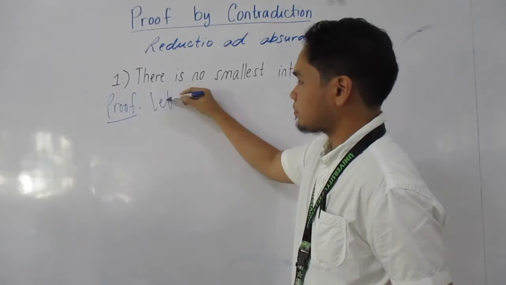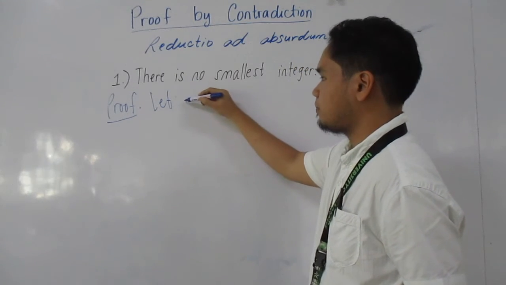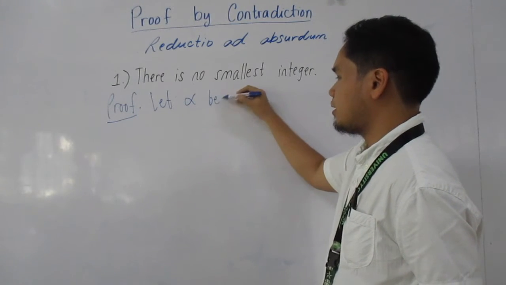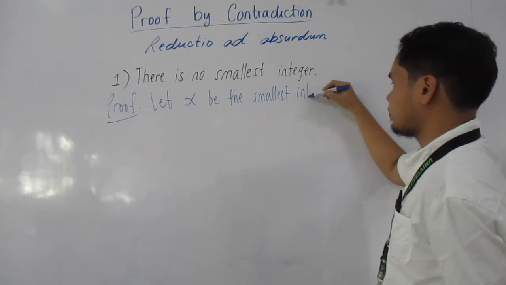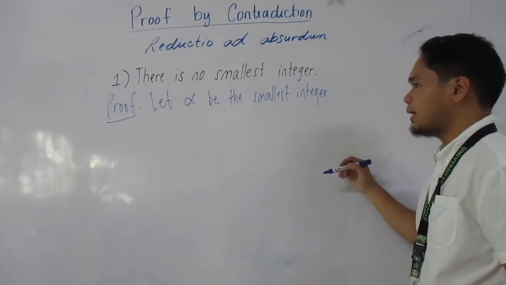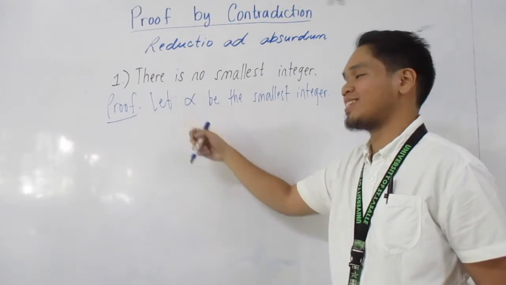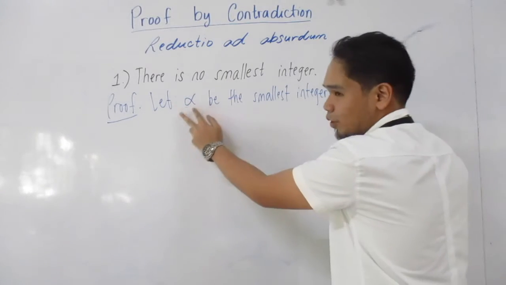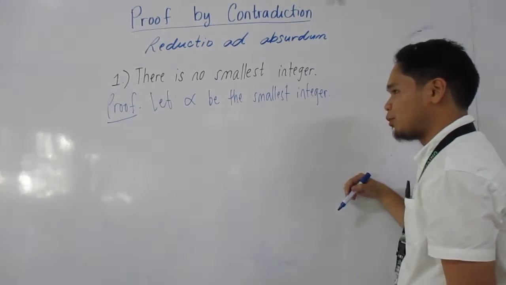We will let, say, a random variable alpha be the smallest integer. So we have an alpha here, which is the smallest integer, and we will try to disprove that alpha can be the smallest integer. Imagine alpha to be a very small number; in fact, it's the smallest. So how can we make an argument to disprove that alpha is the smallest?